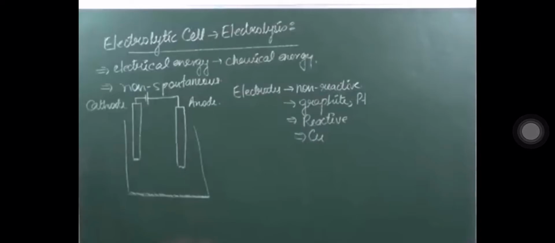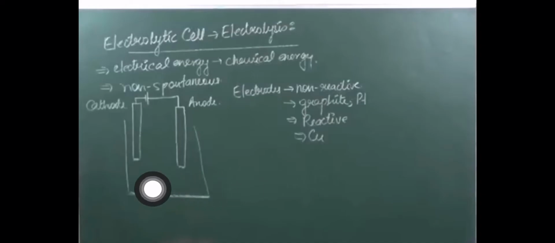While if we are using a reactive electrode, a non-reactive electrode doesn't mean that whatever electrolyte we want to take we can take. But when we are taking a reactive electrode like Cu, it means the electrode should have the material of the solution, that is the electrolytic solution. So from the solution we are using as an electrolyte, one ion should be of that electrode. For example, if we are taking CuSO4 as our solution, we can take our electrode as Cu.